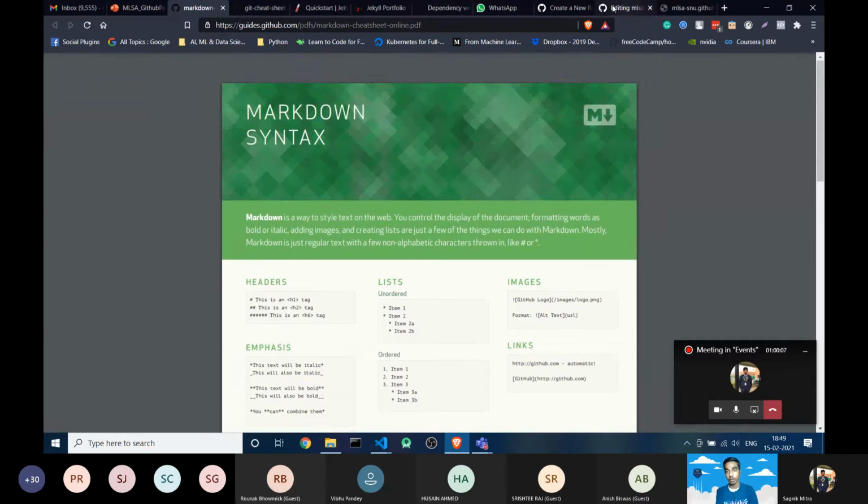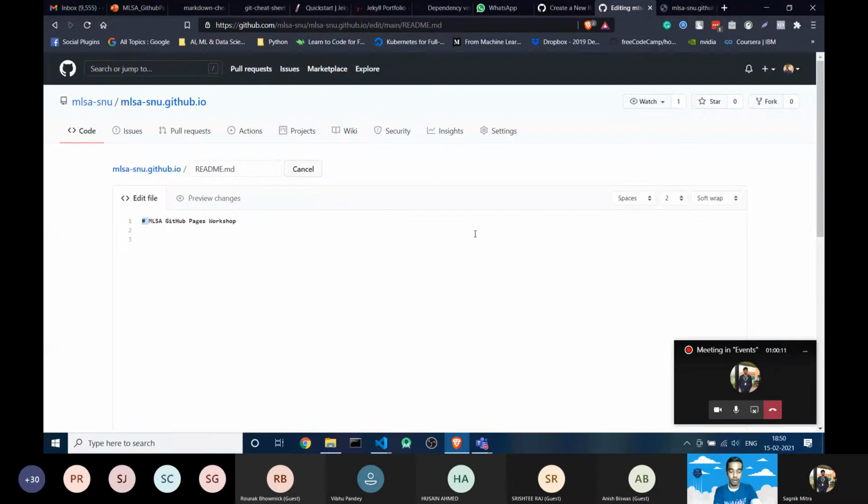So first let me show you. Suppose you are writing a header one in HTML, you have to give an h1 tag, but in the case of markdown, you just need to use a single hash. Suppose you want to use h2, it means heading 2, you have to use a double hash. Simple, right?